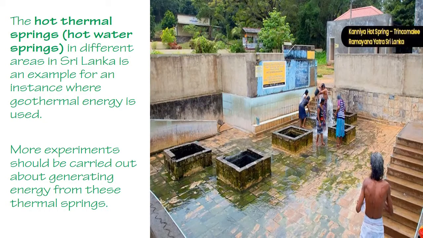Okay, in this picture you are looking at the Kanniya hot spring. This is in Trincomalee. The hot thermal springs, hot water springs in different areas in Sri Lanka, are an example of an instance where geothermal energy is used. Here people used to bathe. More experiments should be carried out about generating energy from these thermal springs.